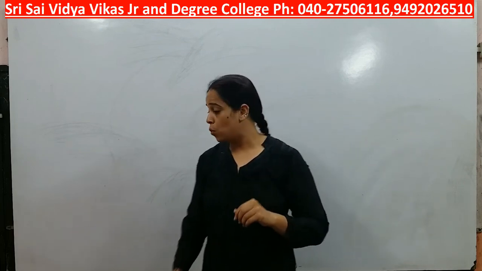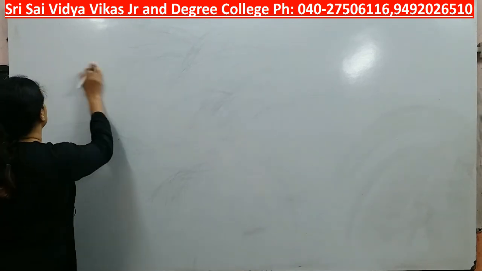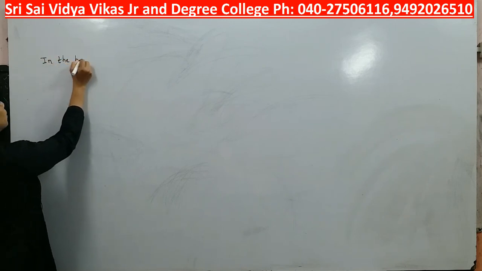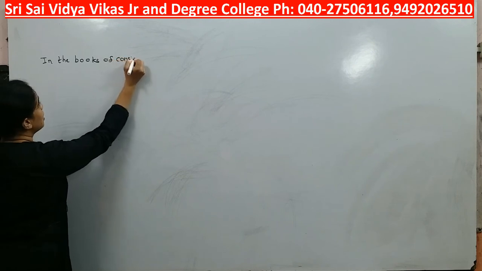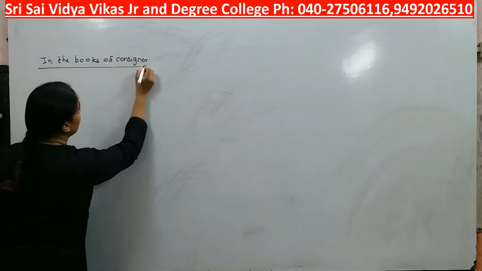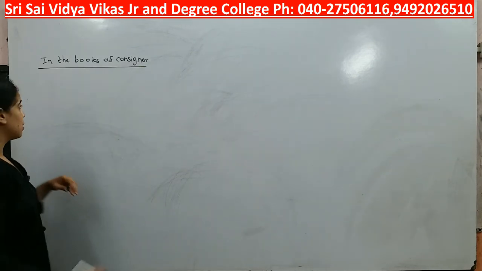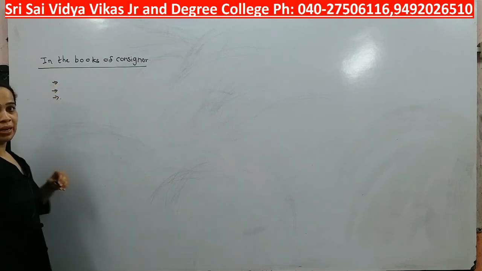Okay, now when it comes to preparation of accounts, first we will learn in the books of consignor. It means if we are consignor, what kind of accounts we are going to prepare. In the books of consignor there will be three ledgers which we are going to maintain.